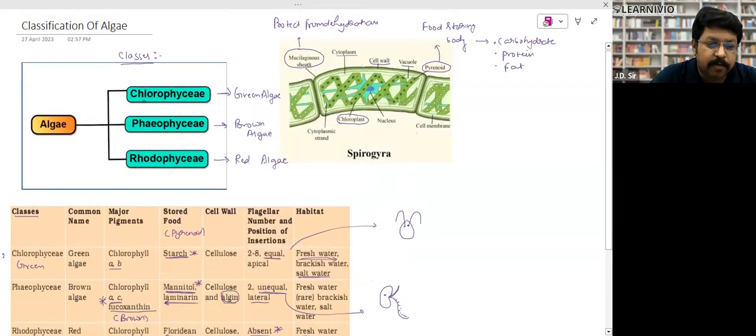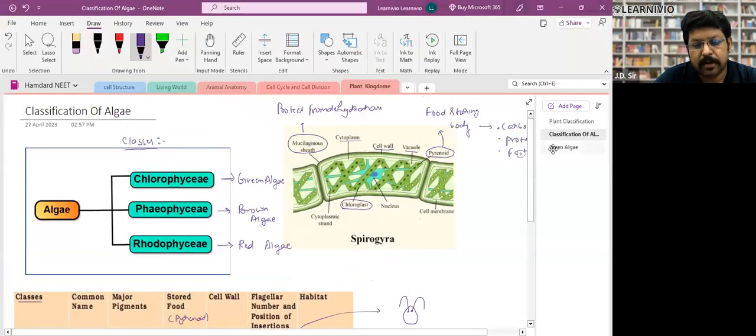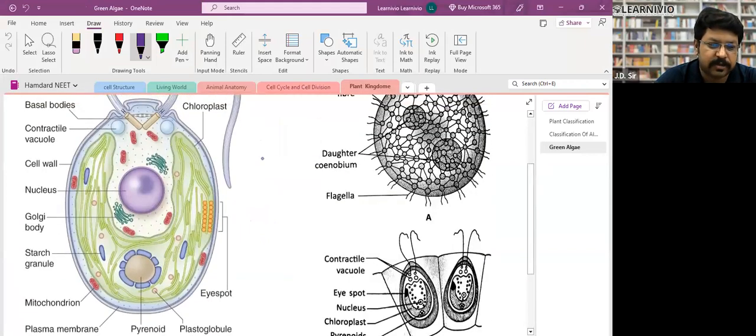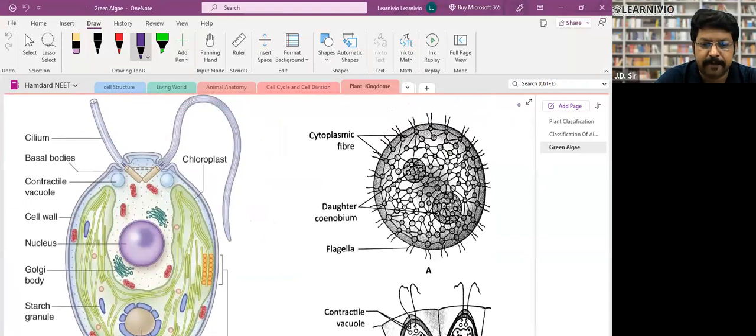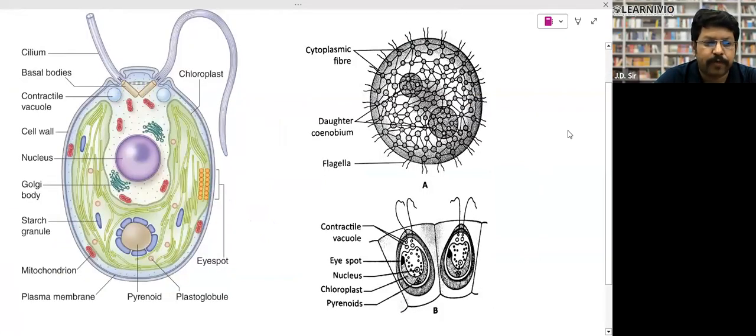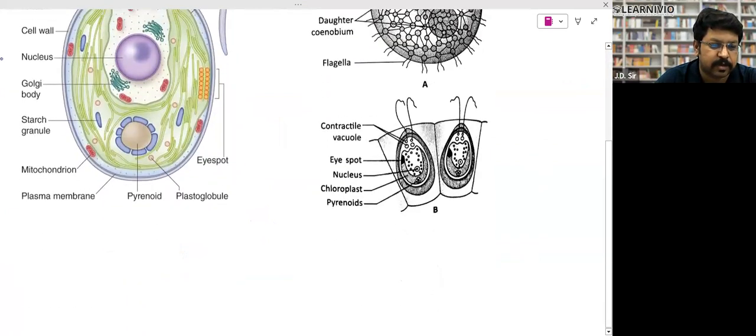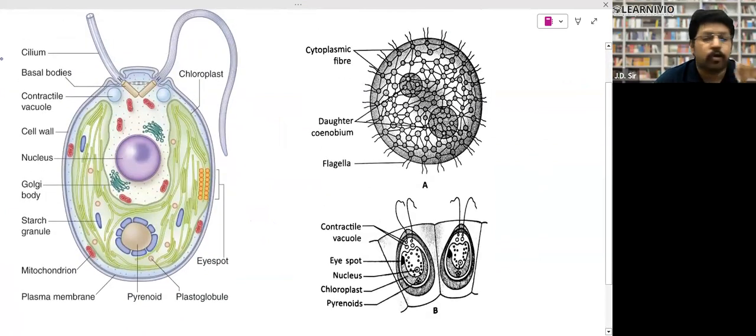So we'll tackle algae one by one. First, we'll study the class Chlorophyceae, the green algae. The Chlorophyceae are represented by this algae. It looks like an insect, but it is not an insect.